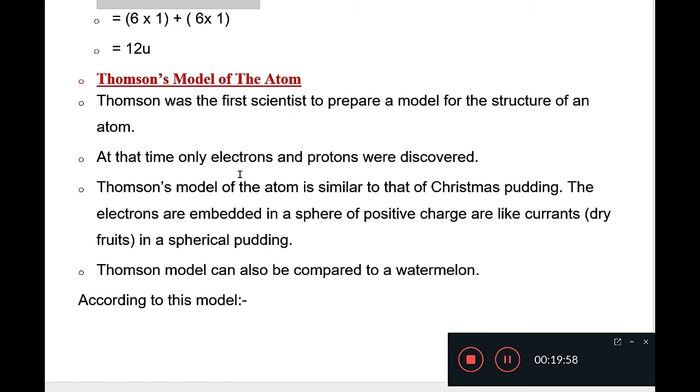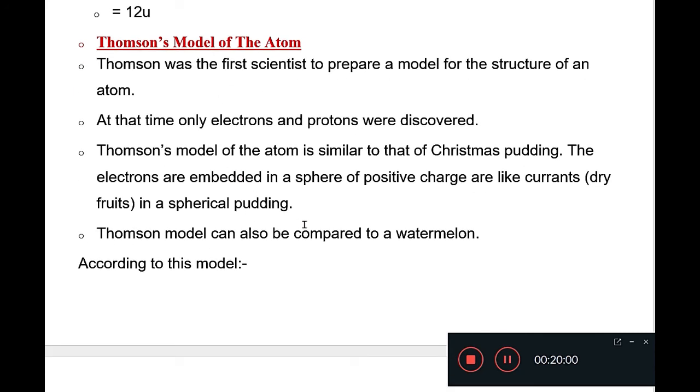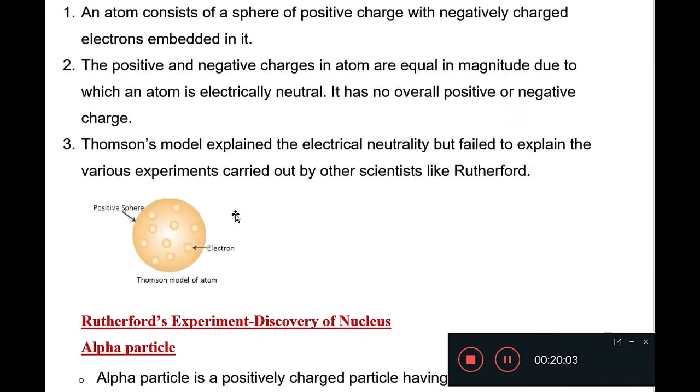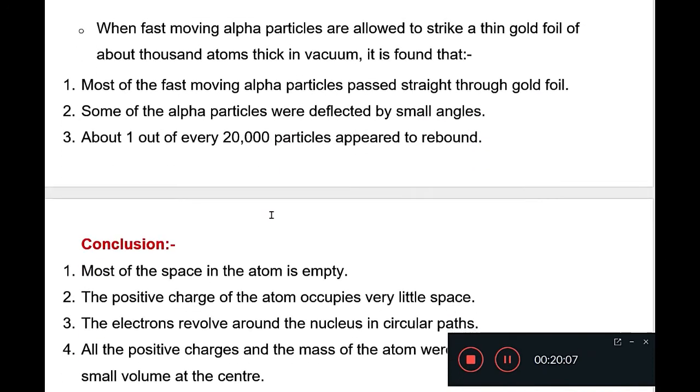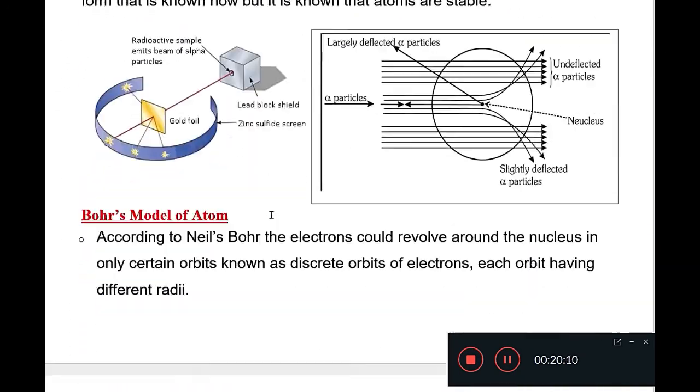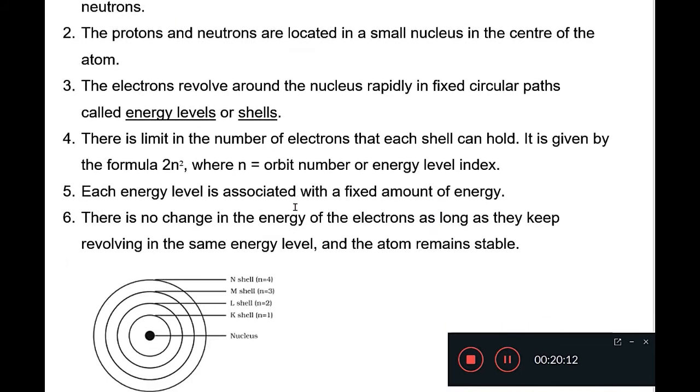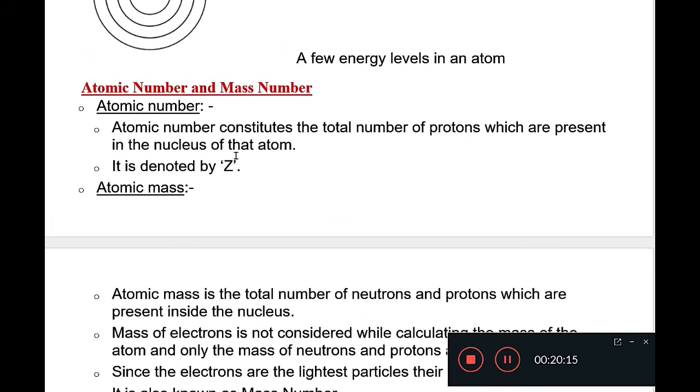Now your next topic: the Thomson model of atom is no more in the revised syllabus. The Rutherford experiment is also excluded from your syllabus. It is removed. Bohr model is also removed. Now the next topic as per your revised syllabus is atomic number and mass number. Just now we have calculated atomic mass. Now the next thing is atomic number and mass number.